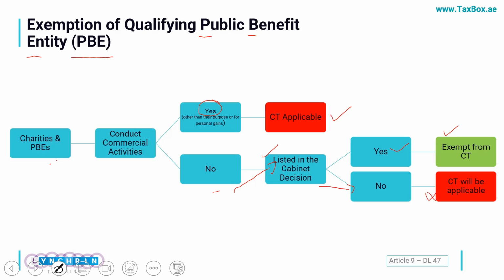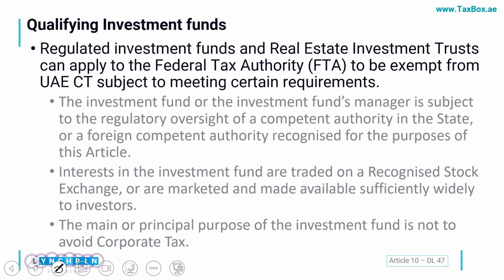This is very important from another aspect also. If you are, as a business, giving charity to organizations which are listed in the decisions, you would be able to deduct them as an admissible expense in tax law. Otherwise, if you are giving charities to entities which are not listed in cabinet decisions or otherwise specified, such expense probably will not be admissible when you are calculating the taxable income. So it's an extremely important area to understand.